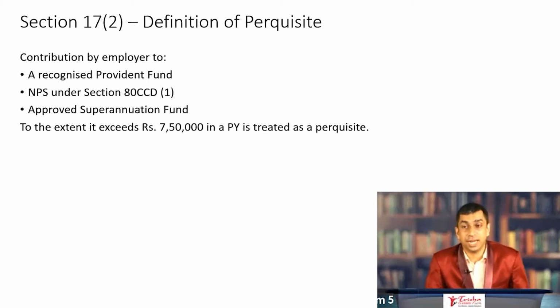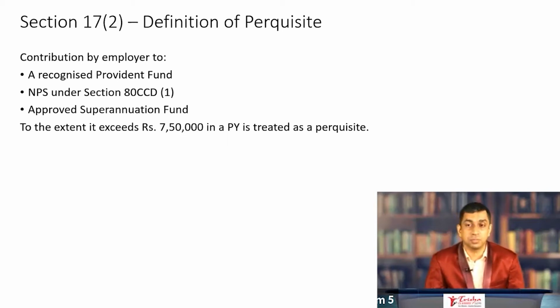Then we move on to the heads of income. Very, very important heads of income. And please remember, at least 3 to 4 questions will be asked from this particular module. This is a huge module in the context of the CA intermediate taxation paper.